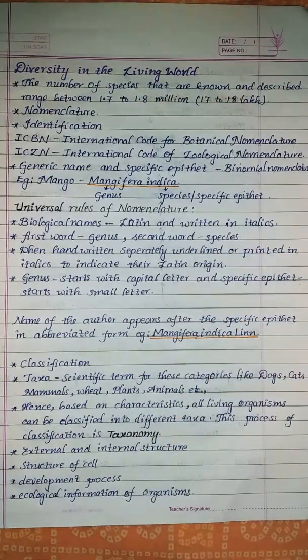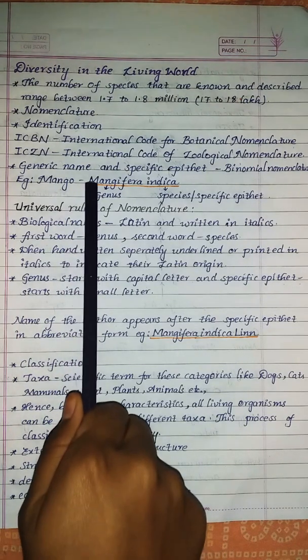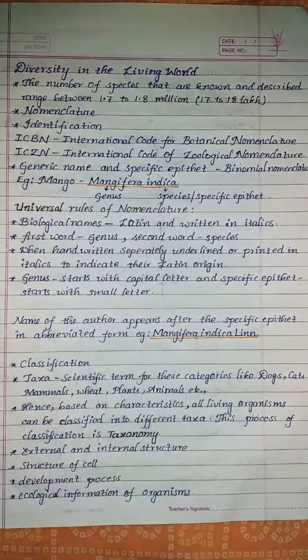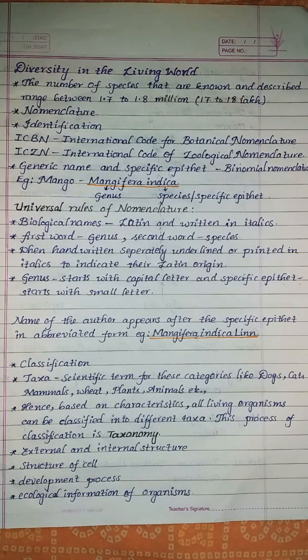When handwritten, they should be separately underlined, or printed in italics to indicate their Latin origin. Here, when Mangifera indica is written, they should be separately underlined. When they are printed, they should be printed in italics.